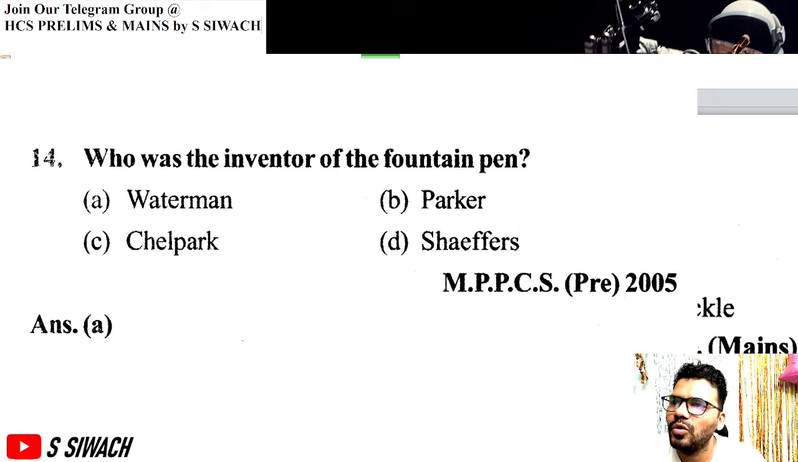Next question, who was the inventor of fountain pen? Waterman was the inventor of fountain pen. All other options are brands of fountain pens, but Waterman is the inventor of fountain pen.